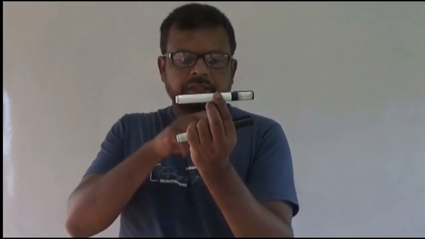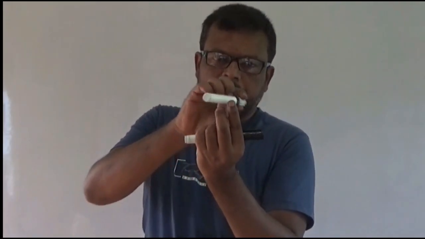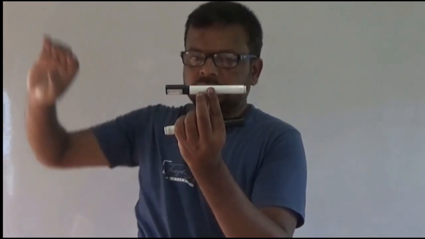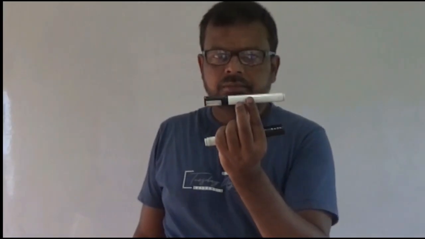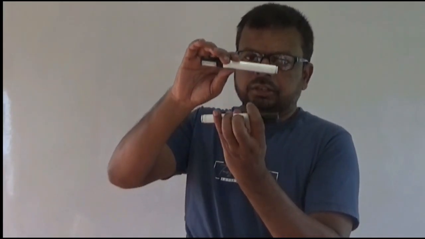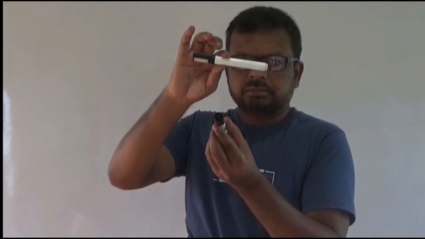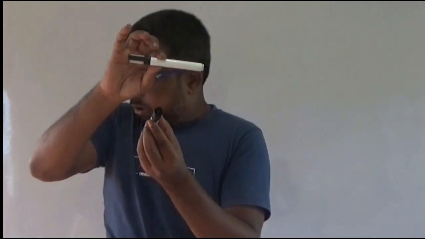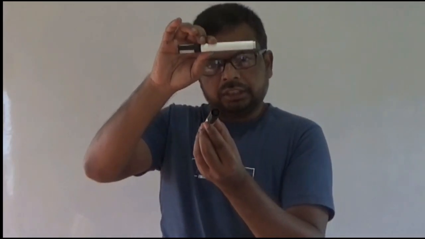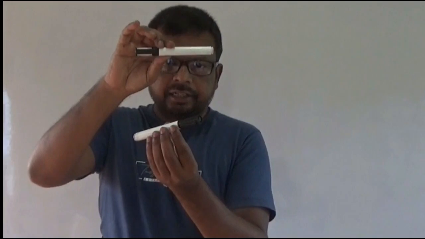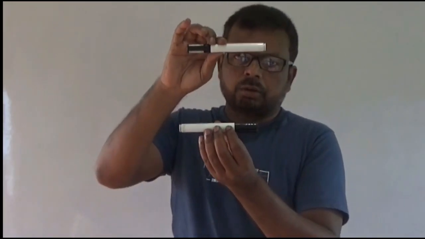Now current is flowing in this direction, and it was seen that the north pole is deflected towards this direction. Is it clear? If we stop the current, then again the magnetic needle will regain its original position.